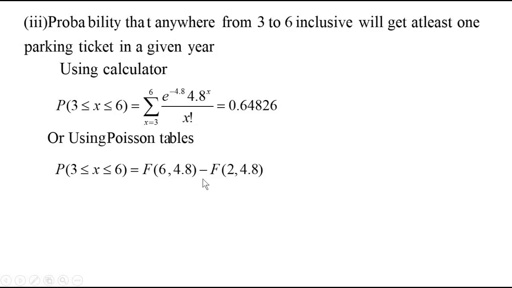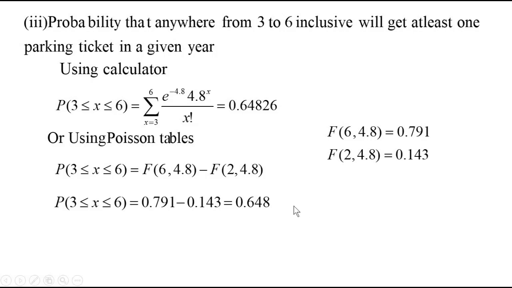That is, subtract the probability from 0 up to 2 from the probability from 0 up to 6. So you will get the probability between 3 and 6. These values are available from the table. Subtract these two, and you get the probability from 3 to 6, and these two are the same.